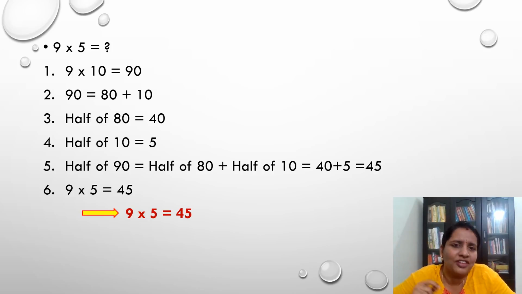But many will question me here. Framing the 5 table is much more simpler than halving it, isn't it? We would like 5, 10, 15. We would like to write it easily because the 5 table is much easier for everyone. 10 and 5 is much easier. Many would question me. But knowing the decimal place value system and knowing the halving is very much important.